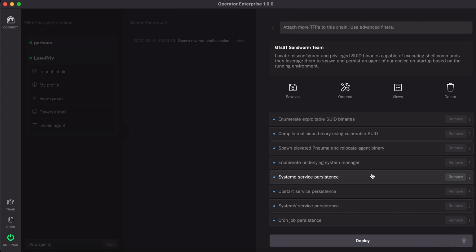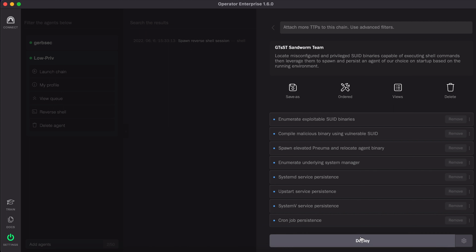So it'll find it, and if it finds systemd to be the service system manager, it'll use that to set up a service level persistence. Otherwise, it'll use upstart or systemv, and if all three fail, it'll use a cron job. But it is able to identify it and pick the right one, and the other two will fail, and then finally it'll set up a cron job persistence.